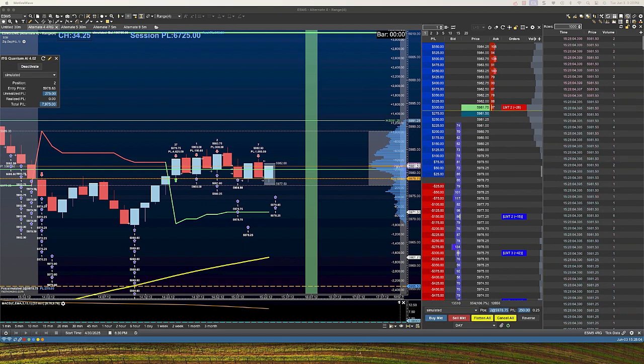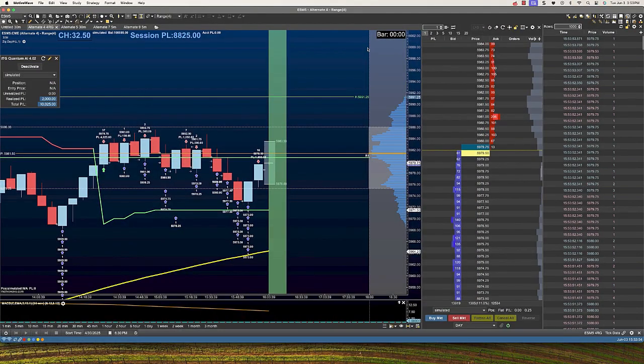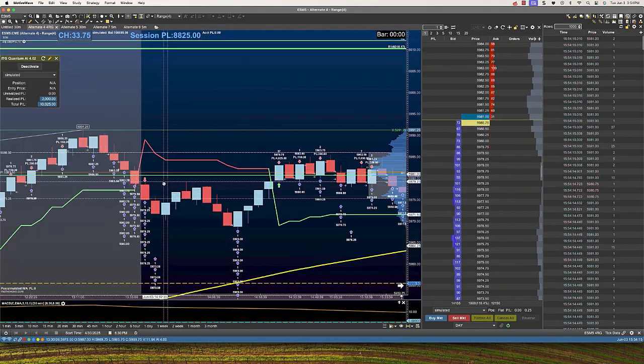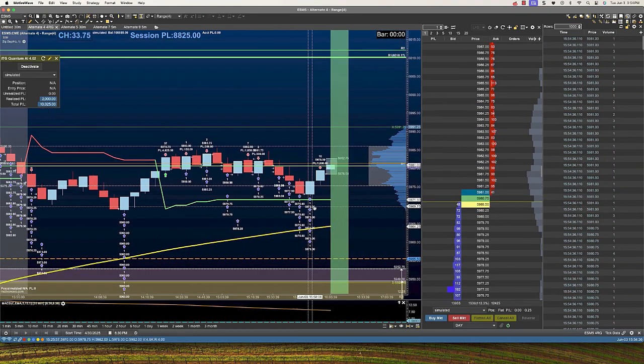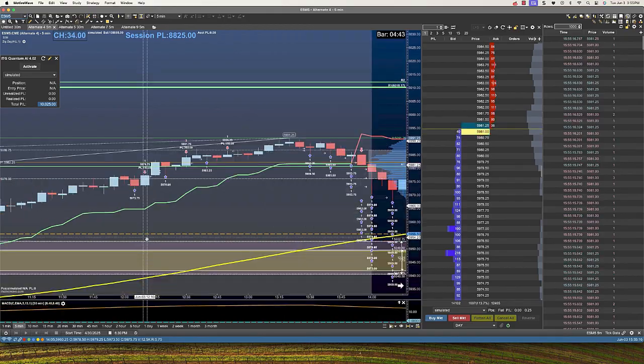As you've just seen, ITG Quantum AI performs with the same precision and consistency in both market replay and real-time live conditions. But as always, a word of caution: past performance is not a guarantee of future results.